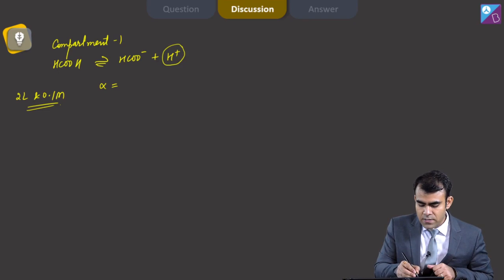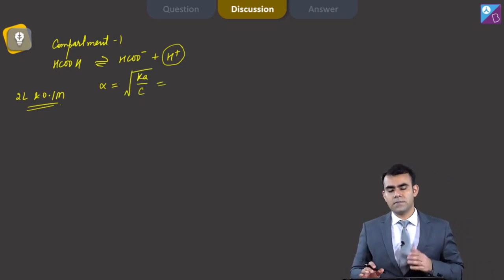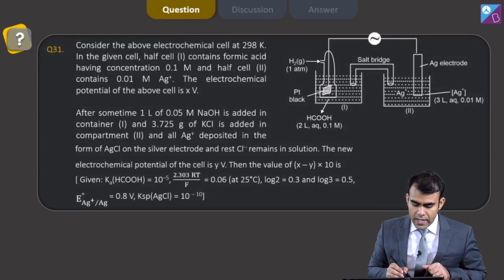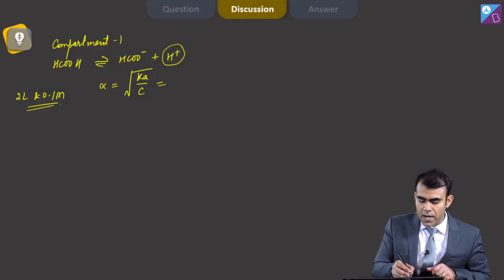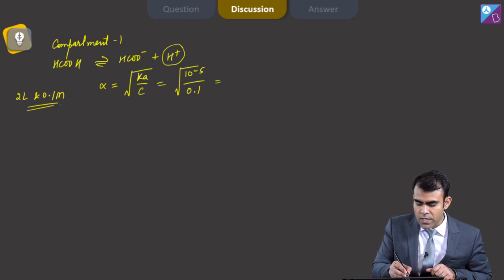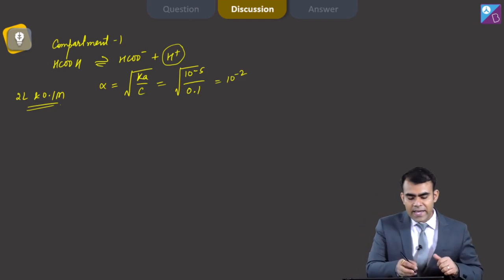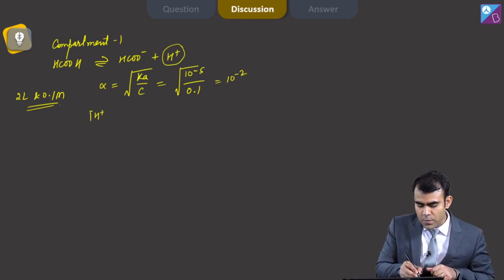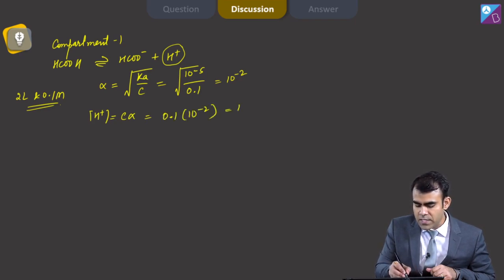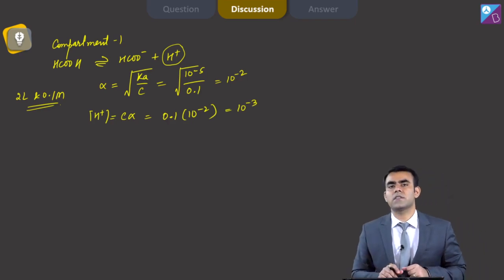So alpha is under root Ka divided by C. Now the value of Ka of formic acid is 10 to the power minus 5, divided by concentration, that is 0.1. So this value is 10 to the power minus 2. Yes, alpha is very small, which means I can directly calculate H plus from here, that is C alpha. C is 0.1, alpha is 10 to the power minus 2. So H plus is 10 to the power minus 3.